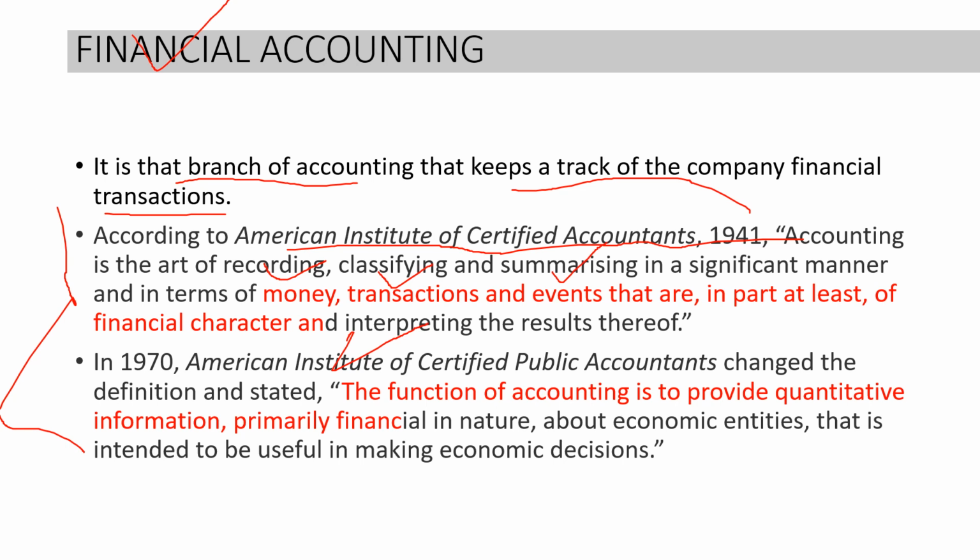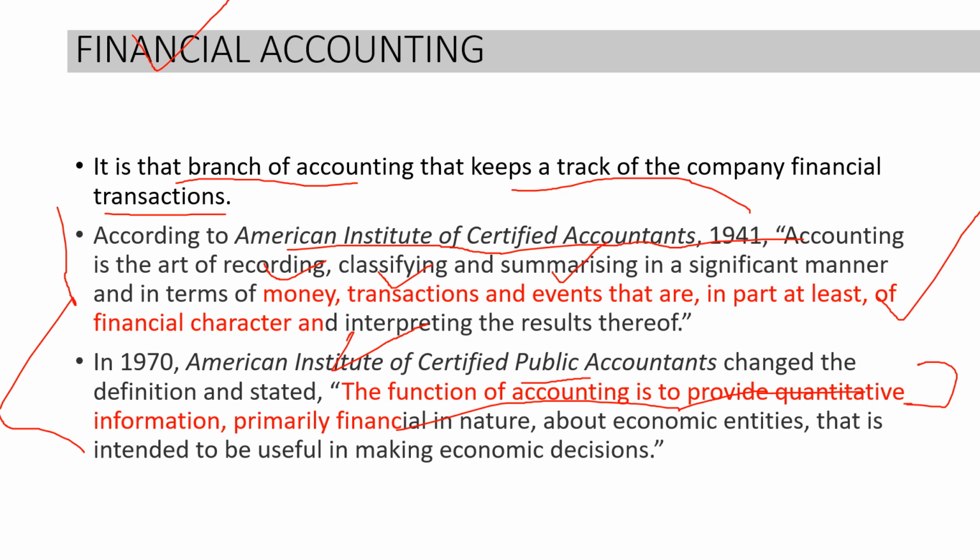Okay. The American Institute of Certified Public Accountants changed the definition and gave another one. It is to provide quantitative information. Now, if you write only this definition, it is basically called an incomplete definition. So always make sure that either you write both the definitions, or otherwise write only the first one, but don't write only this single quantitative one, because it doesn't give a fair idea of the financial accounting definition, and it seems that you don't have full knowledge of it. Writing both gives a very good impression that you have fair knowledge of the accounting definition.